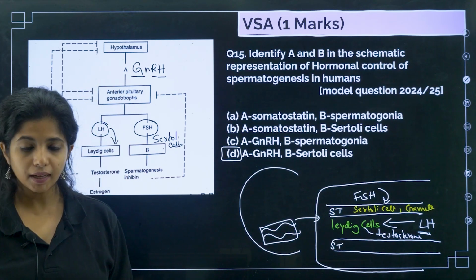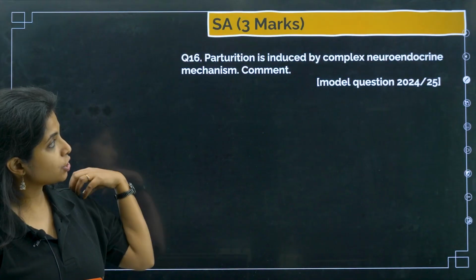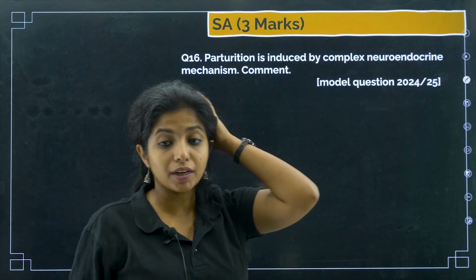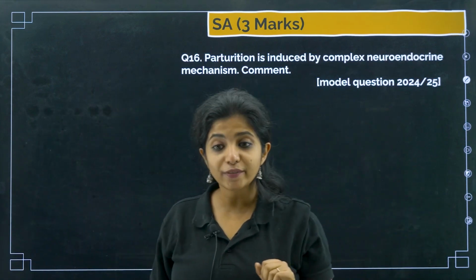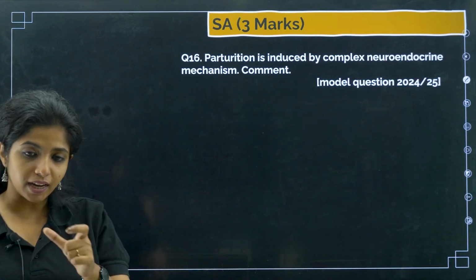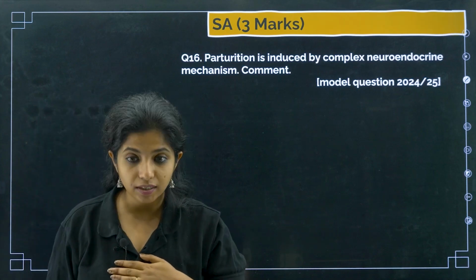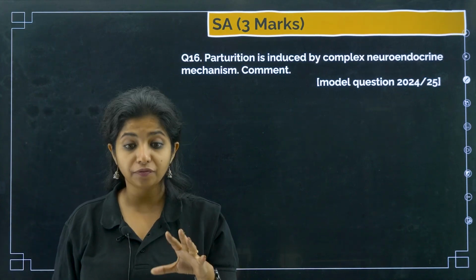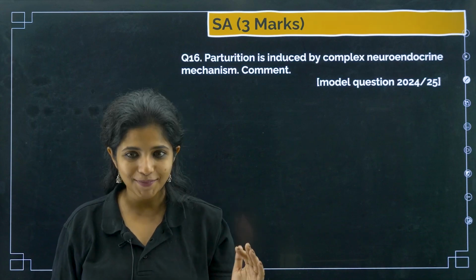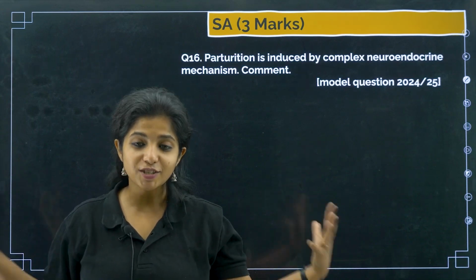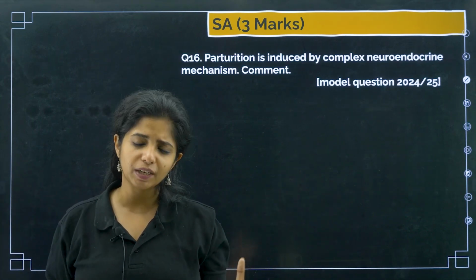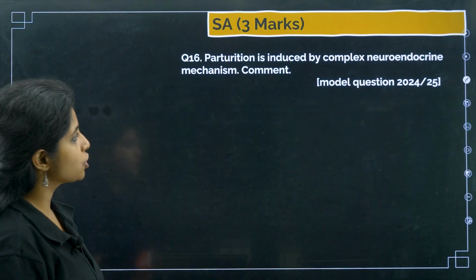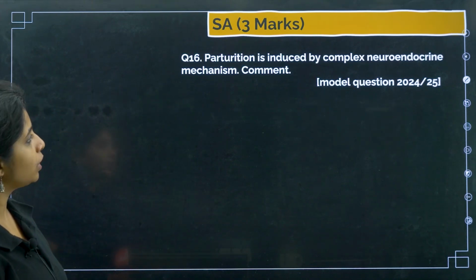Clear? Okay. Now next thing, parturition. Now we have entered the 3-marker question. I hope you do not have any confusion regarding the 1-marker question. If you have any confusion, children, you can put it down in the live session. I will be seeing your comments, and I will be replying if I find a genuine doubt over there. If you want to say something else also, you can put it down in the comment section. Feedback is valuable to us. I'll take it.